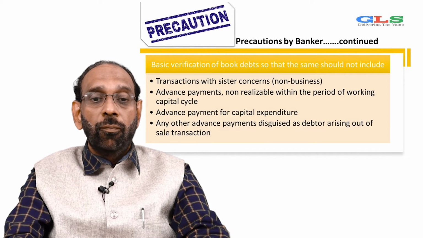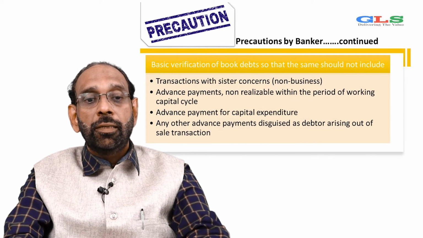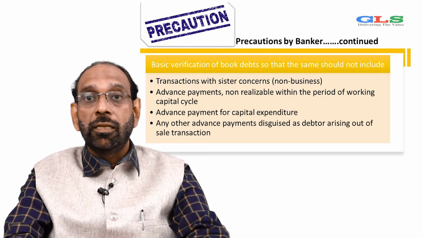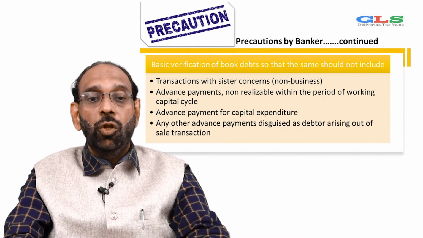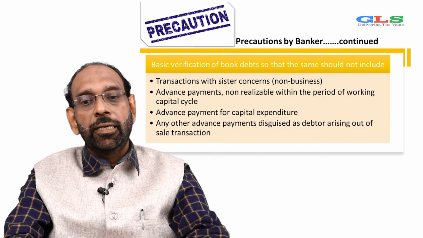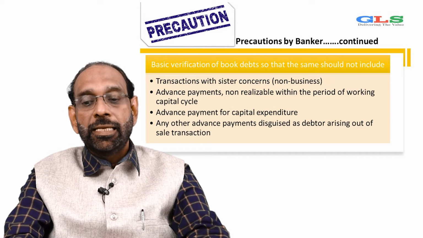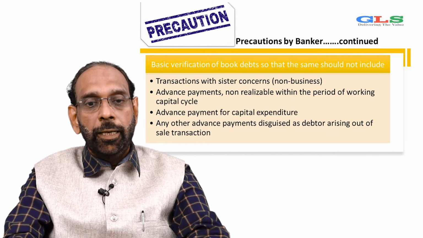Basic verification of book debts is needed so that they do not include: one, transactions with sister concerns, that is inter-party related transactions; two, advance payments non-realizable within the period of the working capital cycle; three, advance payment for capital expenditure; and any other advance payments disguised as debtors arising out of sale transactions. So this is another precaution that the banker needs to take.